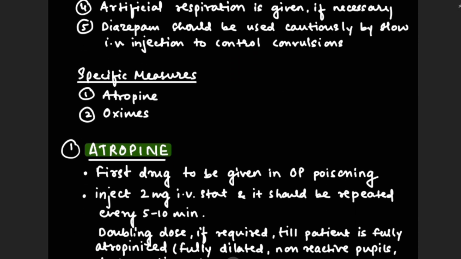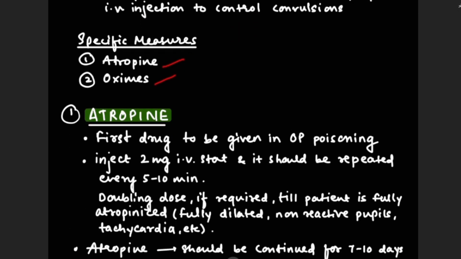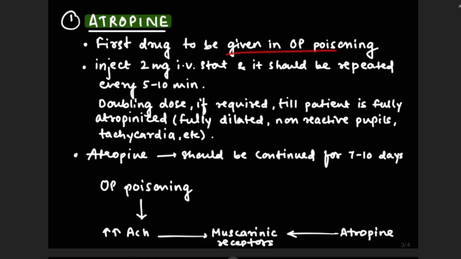Now there are some specific measures, that is atropine and oximes. So first is atropine. It is the first drug to be given in OP poisoning. Inject 2 mg IV stat. It should be repeated every 5 to 10 minutes until the patient is fully atropinized, that is fully dilated and non-reactive pupils as well as tachycardia. The dose is doubled every 5 to 10 minutes. Then atropine should be continuously given for 7 to 10 days.